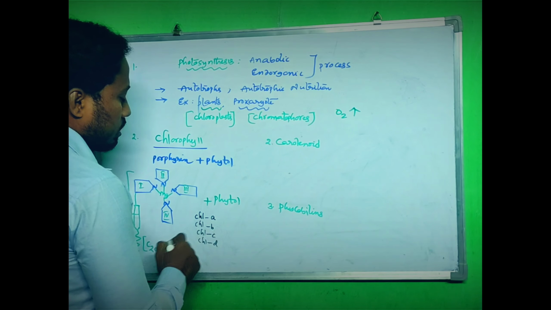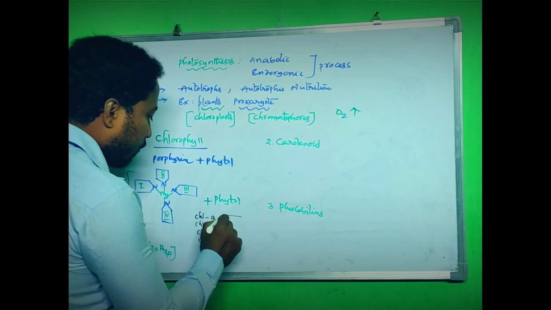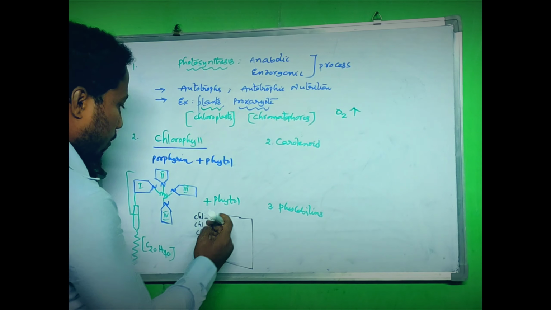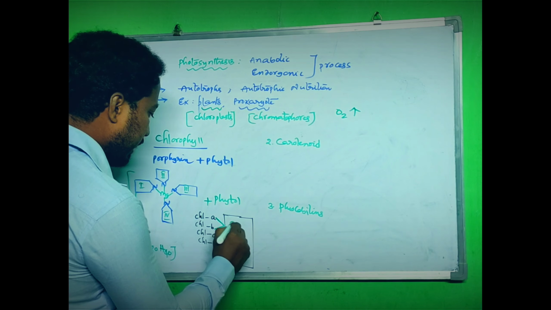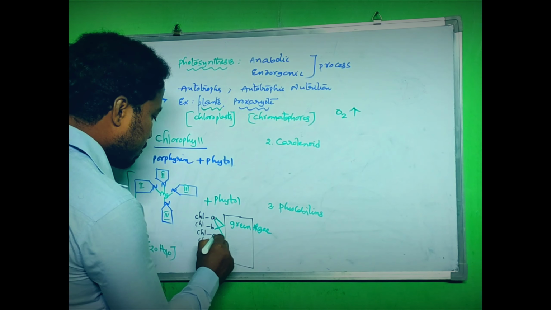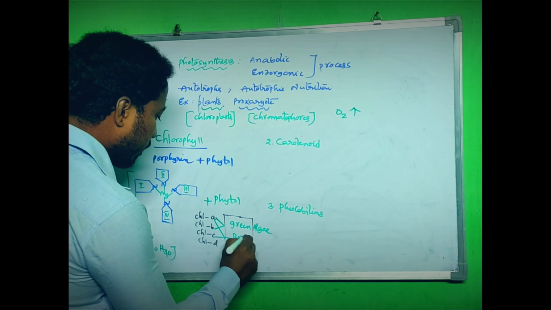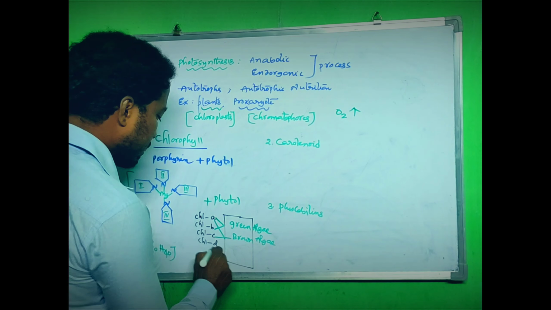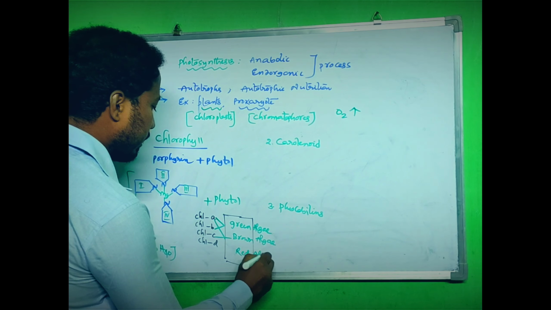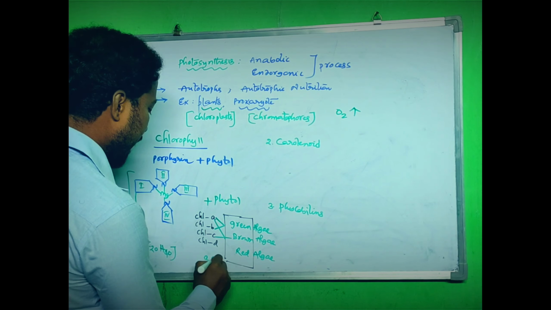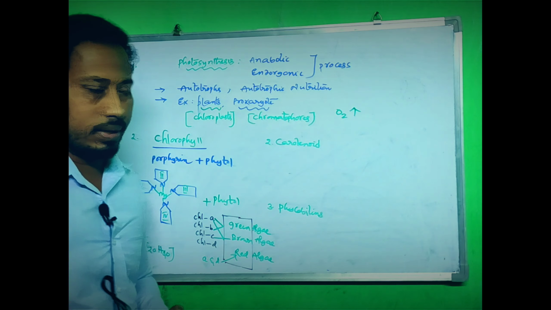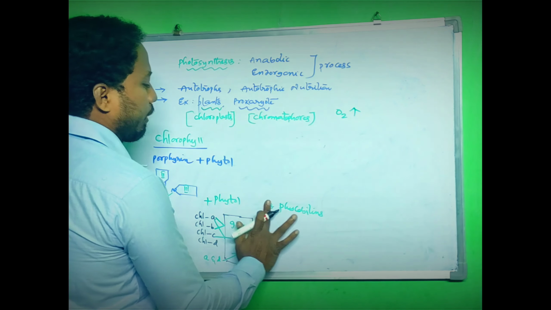So that's all about these pigments. From a competitive exam point of view, some importance is here. Pigments A and B are present in green algae. A and C are present in brown algae, which is important, whereas A and D are present in red algae. We will talk about carotenoids and phycobilins a little later.